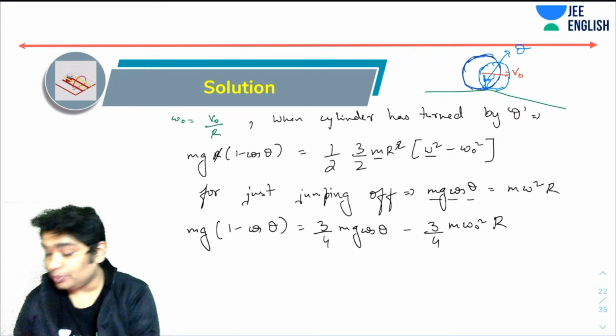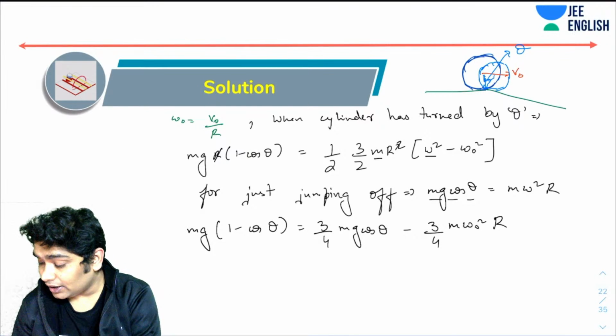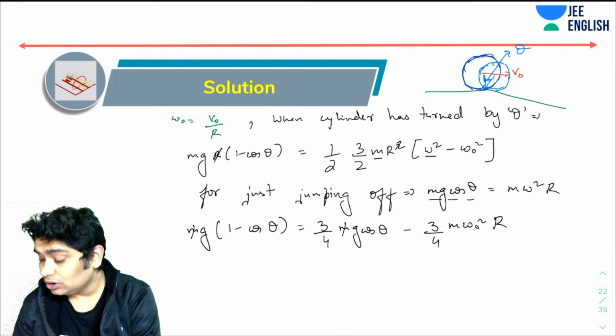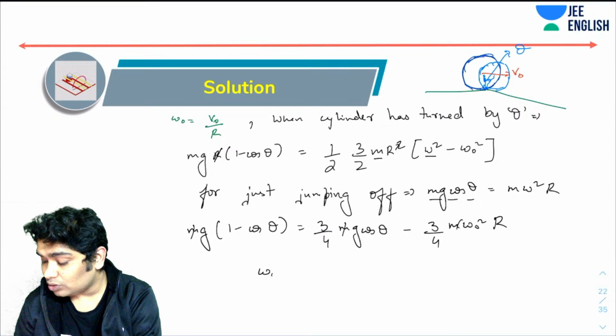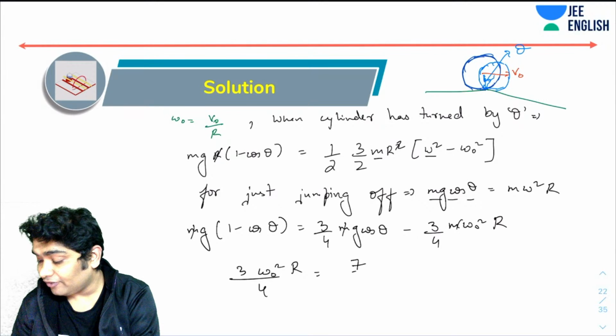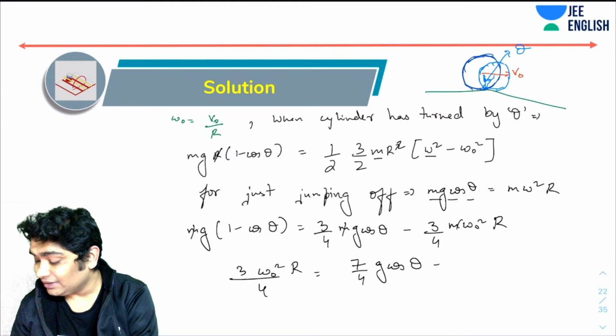Correct. So from here, if I get rid of all the m's also, what I realize is omega naught square r by 4 equals 7 by 4 g cos theta minus g.